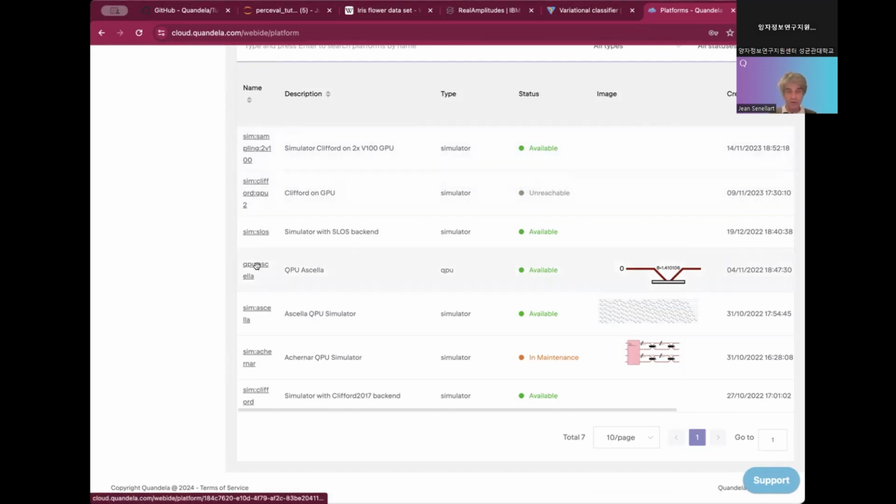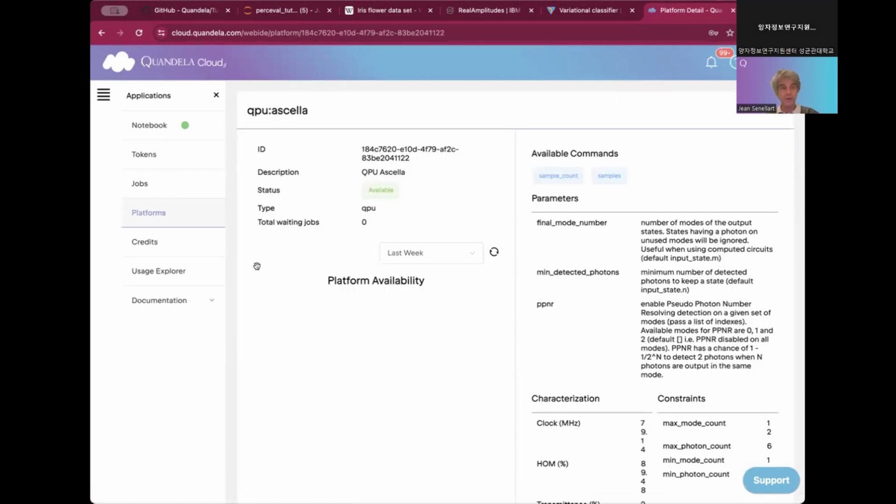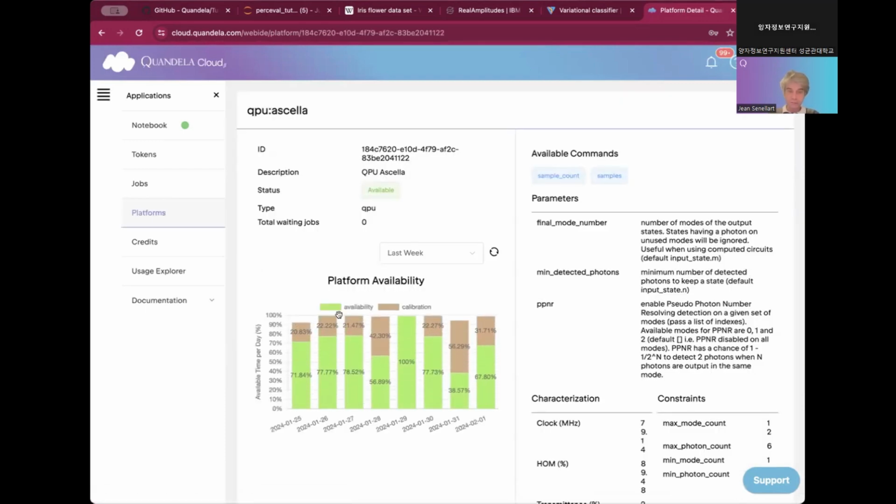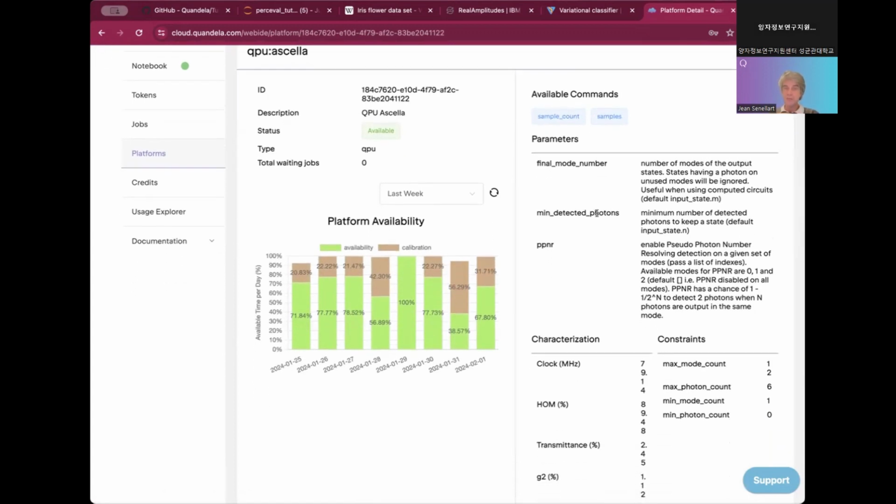So when you connect to one platform, again, you have the availability of the platform. And you also have parameters that you can use within Perceval as additional features to control the QPU.